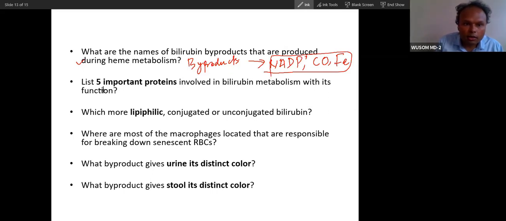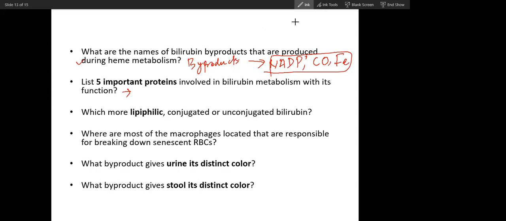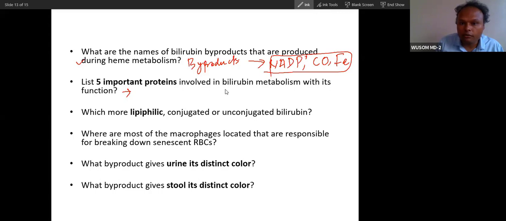List 5 important proteins involved in bilirubin metabolism with their function. Including enzymes also.